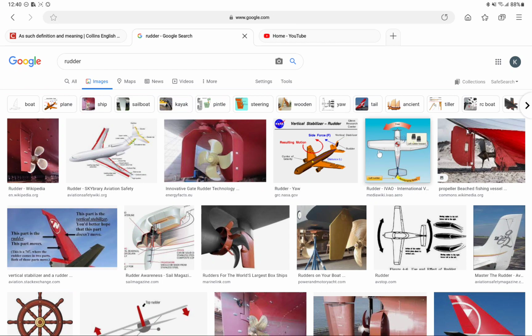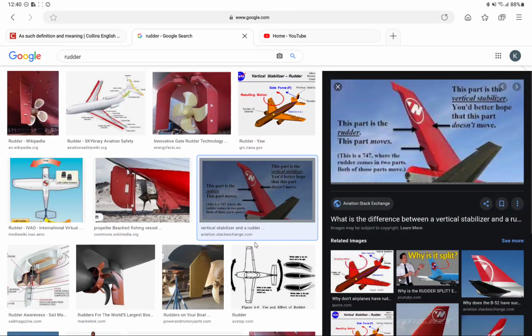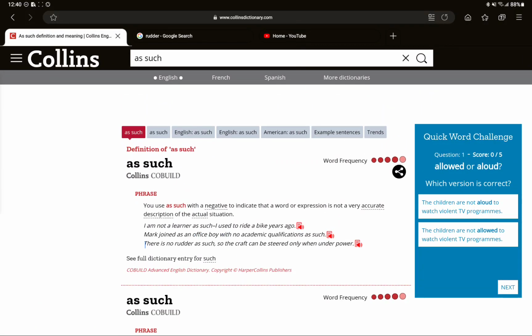Rudder looks like it's a part of an aircraft, an airplane. This part moves. You'd better hope that this part doesn't move. There's no rudder, just a part of an airplane. The craft can be steered only when under power. Oh my goodness.